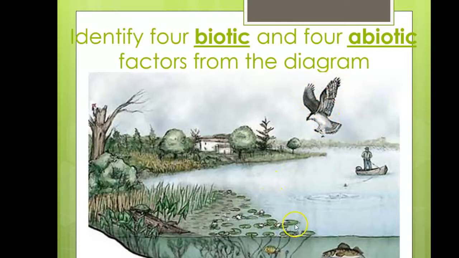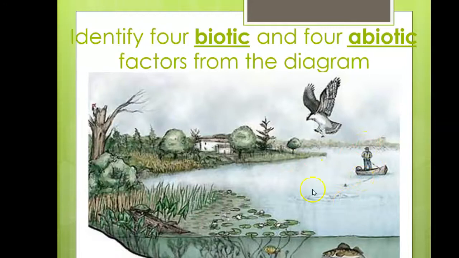This lily pad is biotic. These fish are biotic. This turtle is biotic. These trees are biotic. This dead tree, is it biotic or abiotic? Well, the rule is, if it was once alive, it's considered biotic. So dead trees or dead animals are biotic as well. There's probably even bacteria in this picture and mushrooms and fungus in this picture that we can't see, but they're still biotic. This person is biotic.